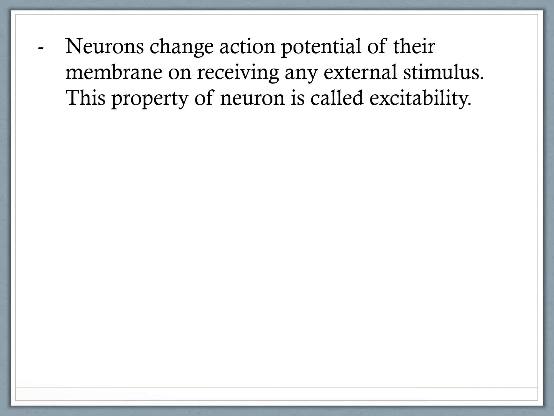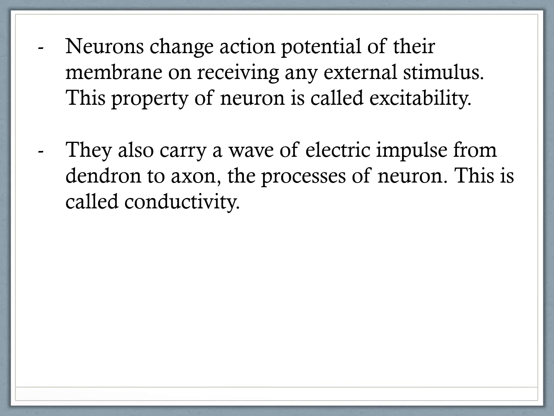Neurons change action potential of their membrane on receiving any external stimulus. This property of neuron is called excitability. They also carry a wave of electric impulse from dendron to axon, the processes of neuron. This is called conductivity. So neurons are capable of carrying the impulse from dendron to axon, and this property is called conductivity. In the next slide, I will be showing you the structure of a typical neuron.